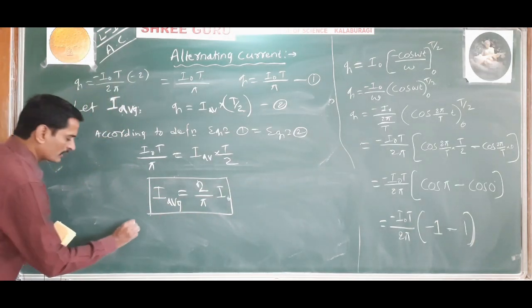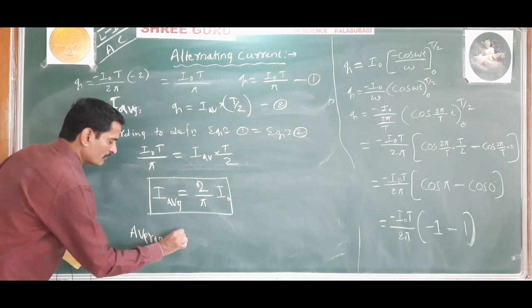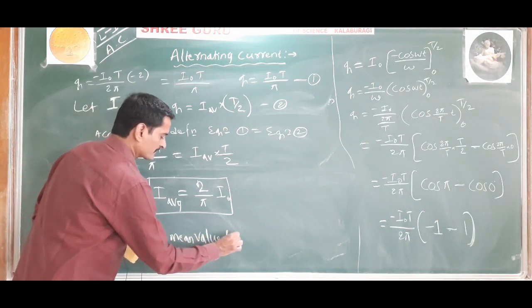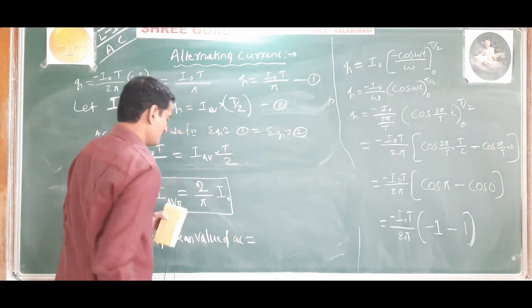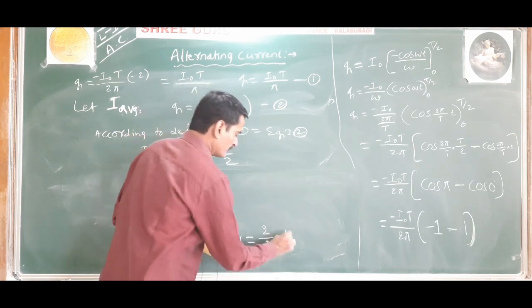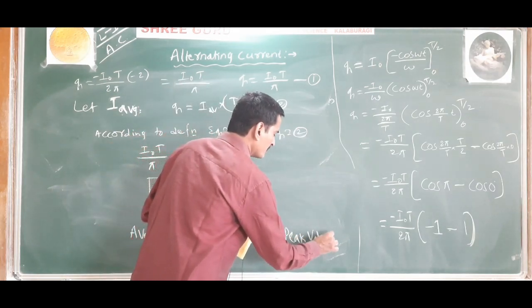That is, the average value or mean value of AC is equal to 2 by pi into the peak value or maximum value of AC.